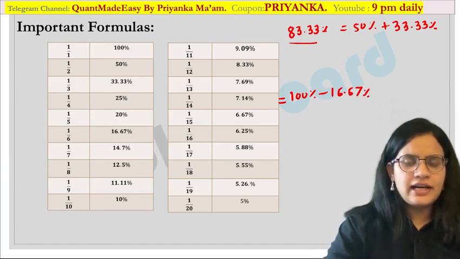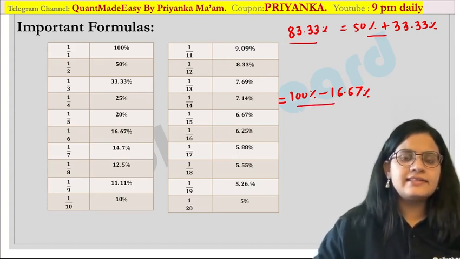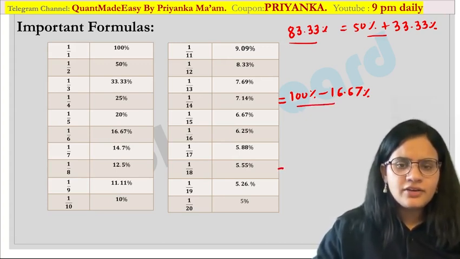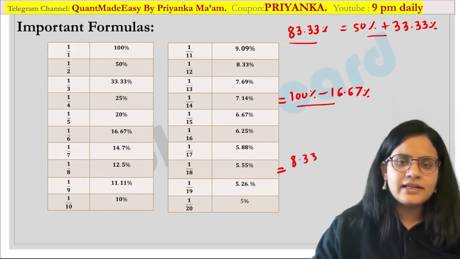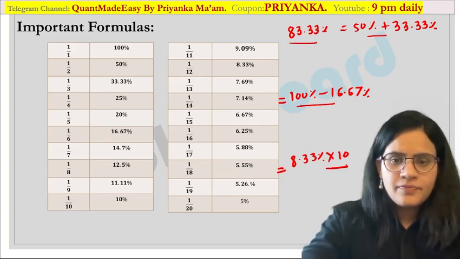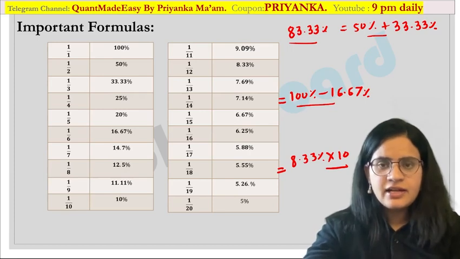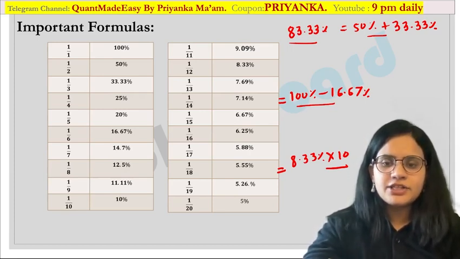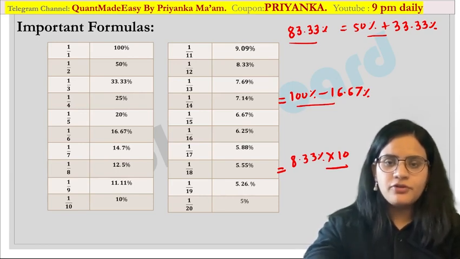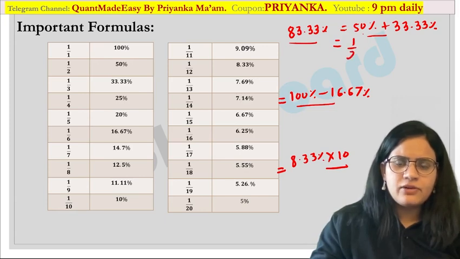So either you can write any fraction as a sum, or as a subtraction, or the third way is to write this as 8.33% into 10, that is in the multiplication format. Are you getting my point? So I have written it in 3 formats: addition, subtraction, and multiplication. I hope all of you are getting it. Now what about this? If you are converting 50%, it will become 1 by 2.